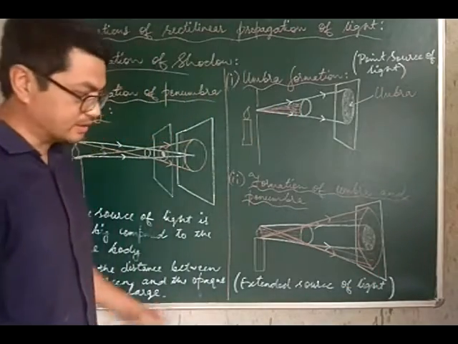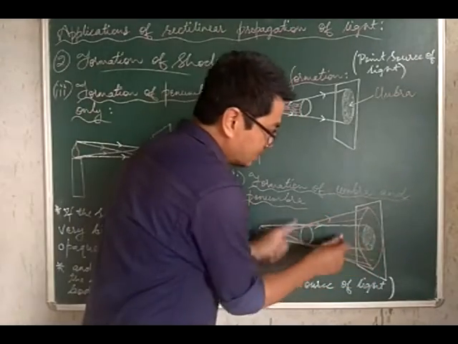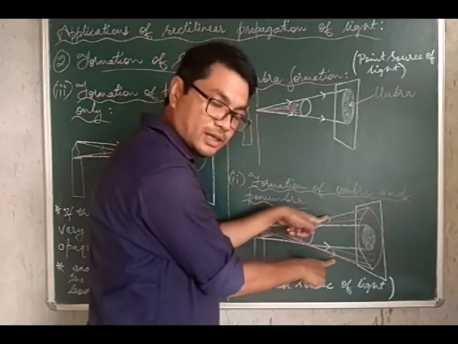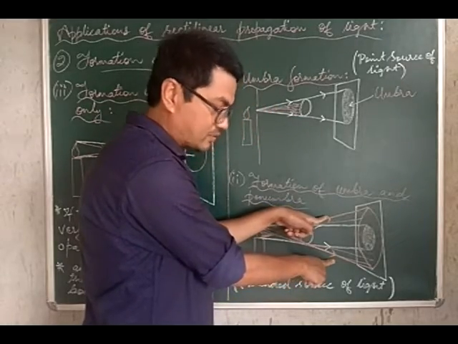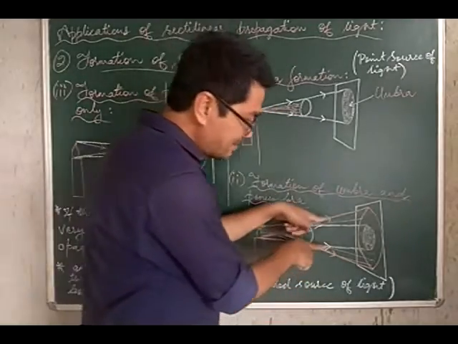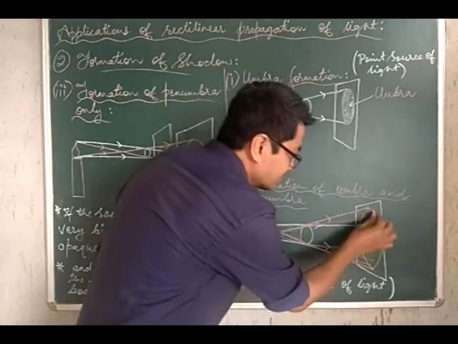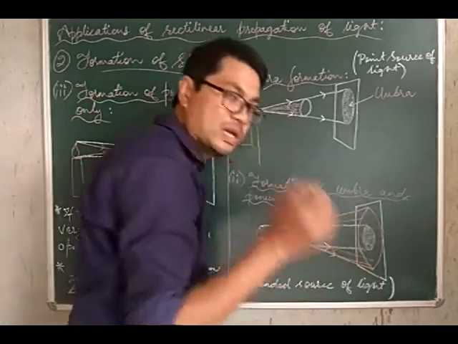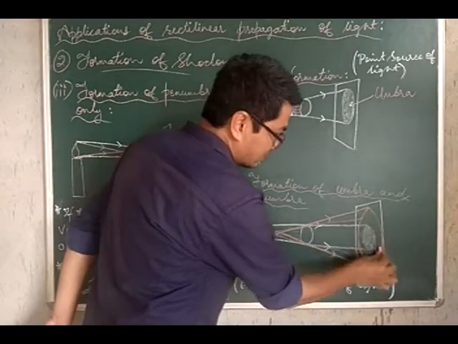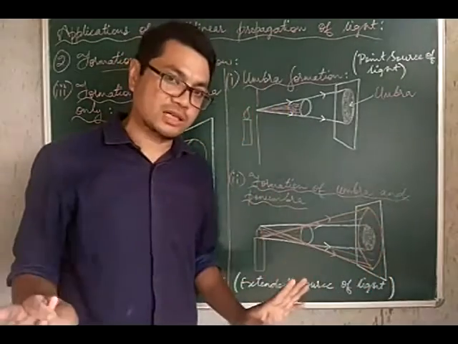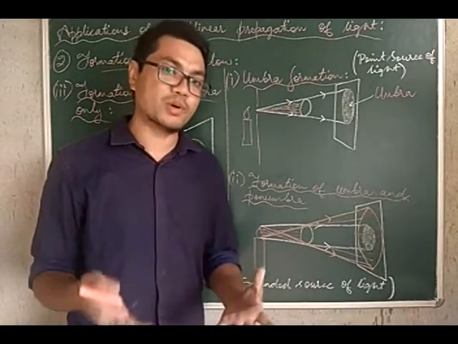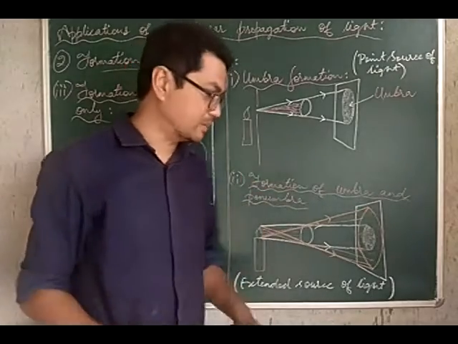So what is happening is, in between these two extreme rays, depicted by orange rays of light, some rays of light are reaching this part of the shadow. So this part of the shadow therefore is not completely dark.